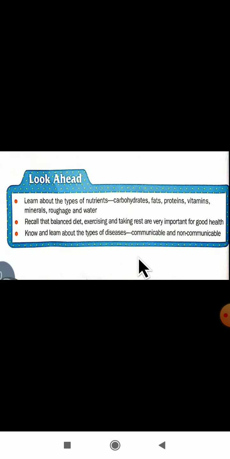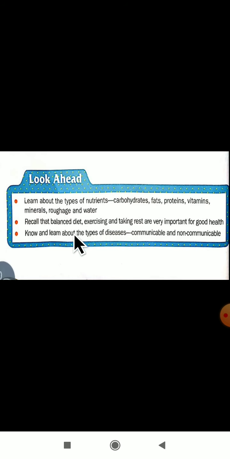In this lesson, we learn about the types of nutrients. What are we going to study in this lesson, dear students? We are going to study the types of nutrients, as you have studied in your 4th standard: carbohydrates, fats, proteins, vitamins, minerals, roughage and water. These are the types of nutrients. Then where are these nutrients present, dear students? These nutrients are present in our food.